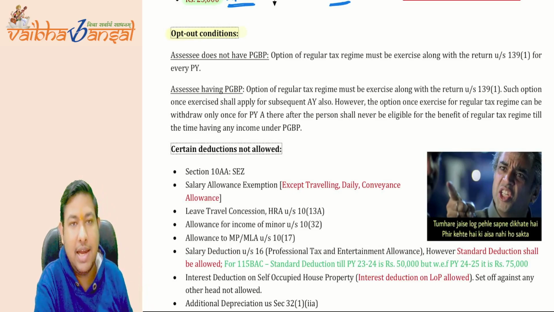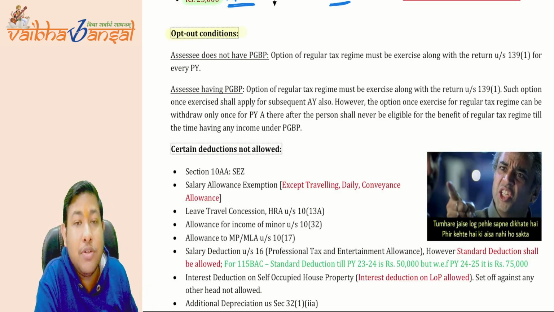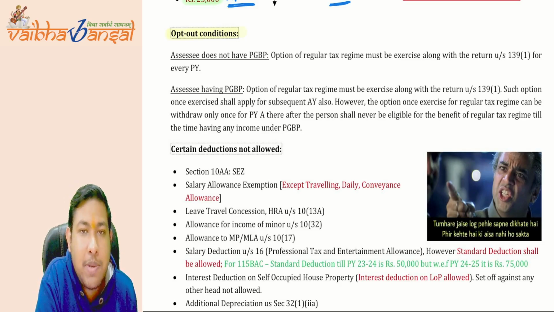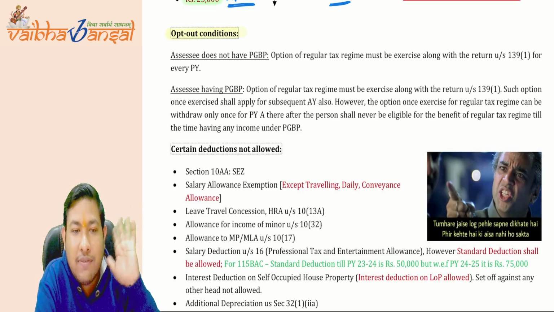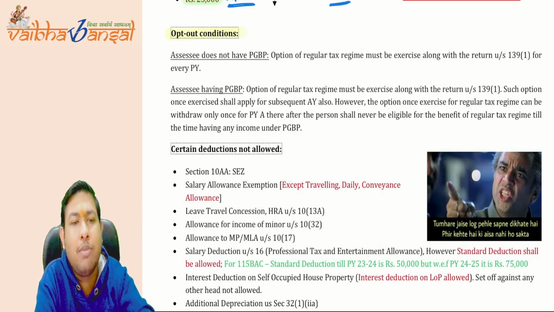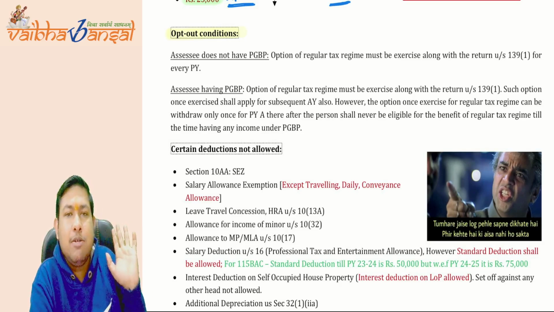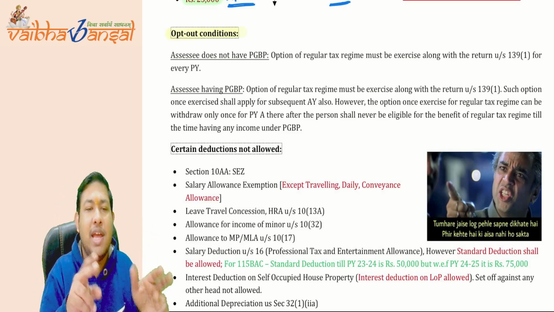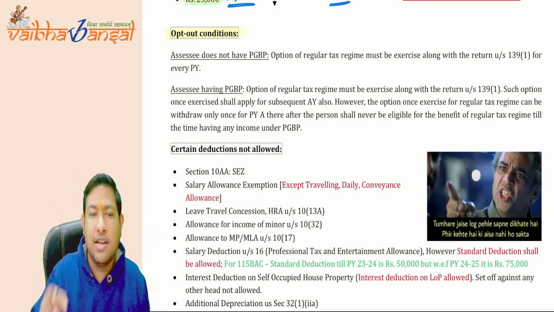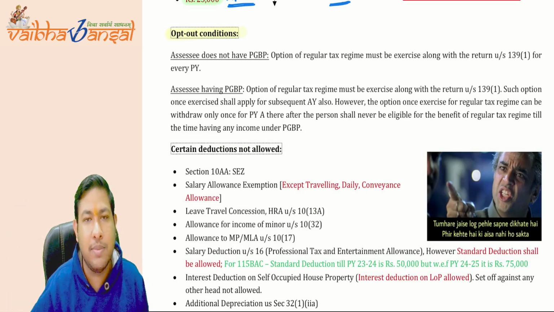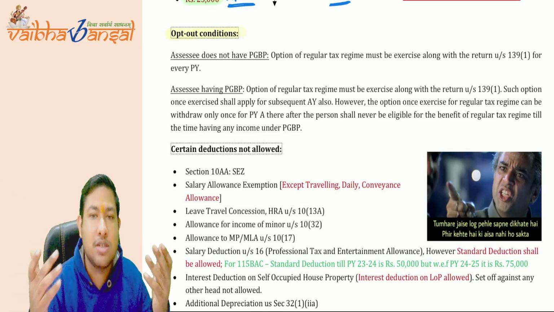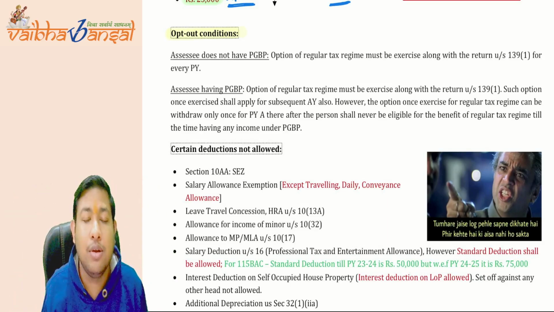The government is saying that if an assessee does not have PGBP income, that is income from business or profession, then you can switch every year. This year come to 115BAC, next year opt out, again come to 115BAC, again opt out. There is no limit on you.